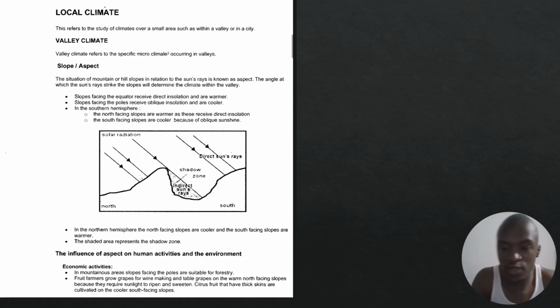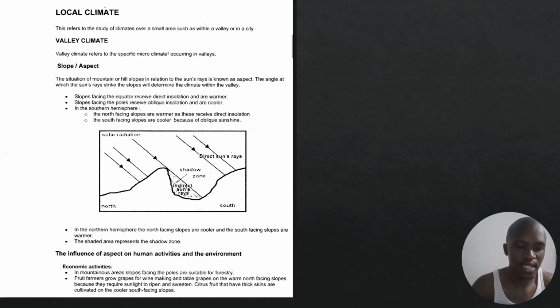In today's video, we are doing the topic of local climate. We are going to be dealing specifically with slope aspect. But let's start by defining local climate. You can hear the word local, something small, not global, not regional, but local climate. We're looking at a specific small area.